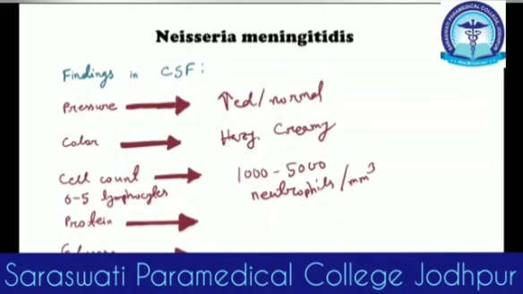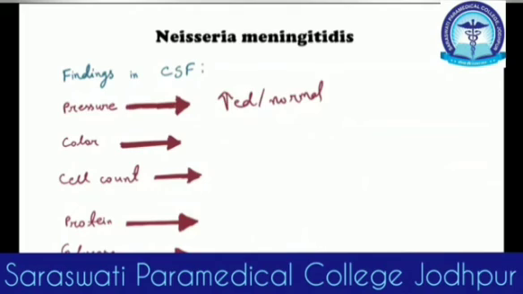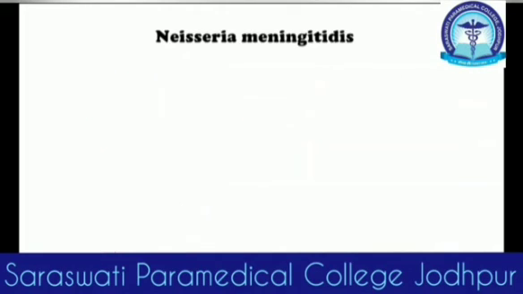But as you are getting neutrophils in CSF, it's most probably a bacterial meningitis, maybe due to Neisseria meningitidis. As in any bacterial meningitis, the protein level will be increased and the glucose level will be decreased. So this is the very characteristic CSF picture in bacterial meningitis, where you will find this same picture in the Neisseria meningitidis infection.